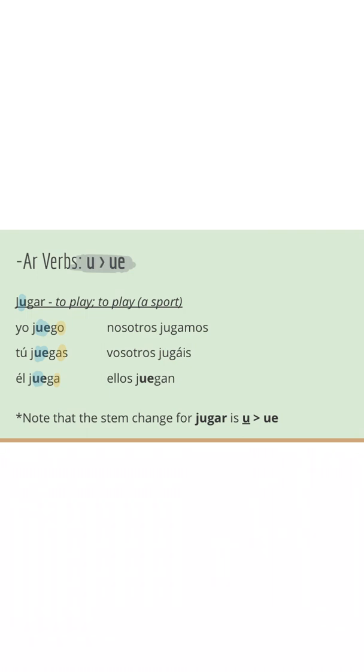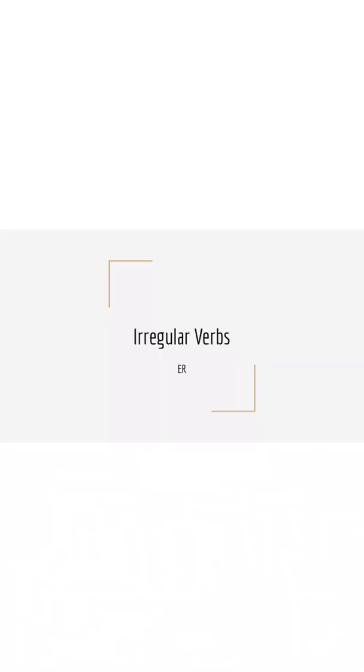And of course, no stem change. So nosotros jugamos, vosotros jugáis, and we see that back again with juegan for ellos. And again, we just kind of brought this to our attention a moment ago. The stem change for jugar is a technical U to UE. All right, so that finishes up AR verbs.